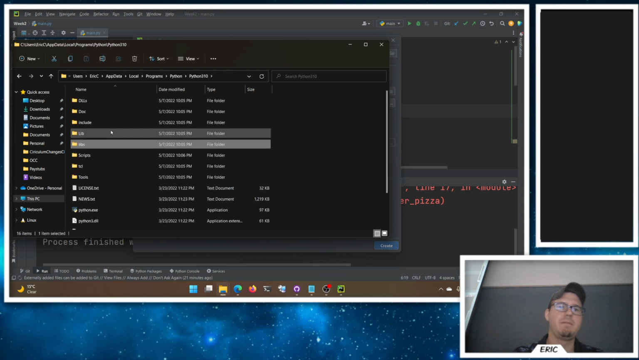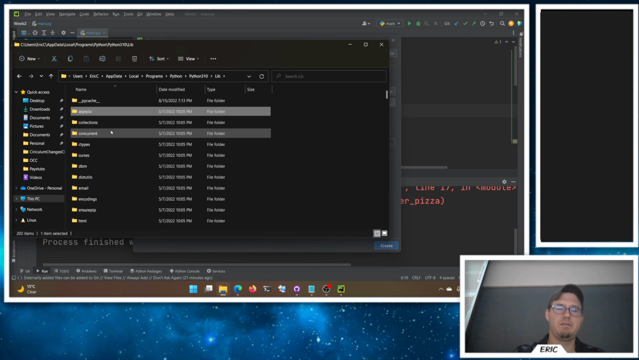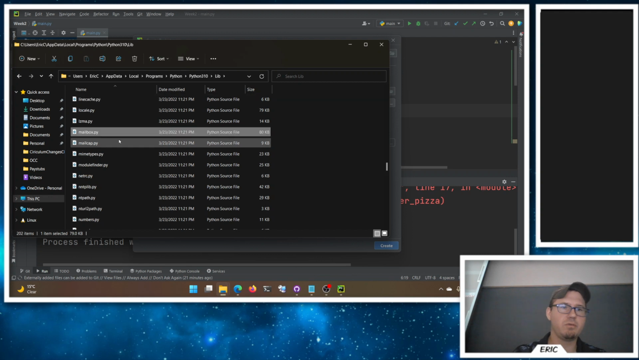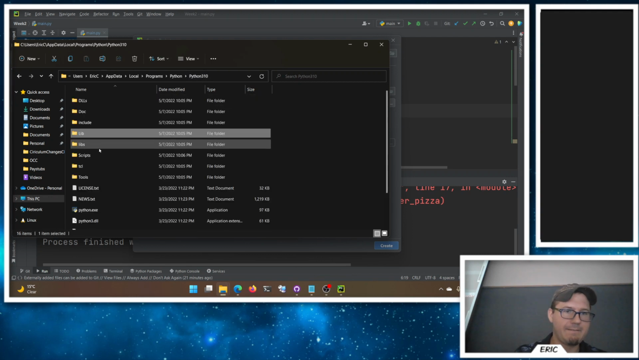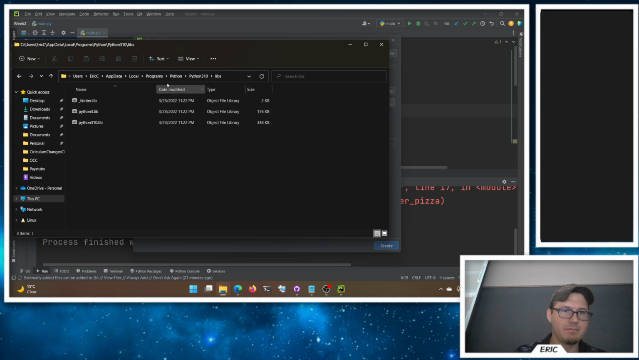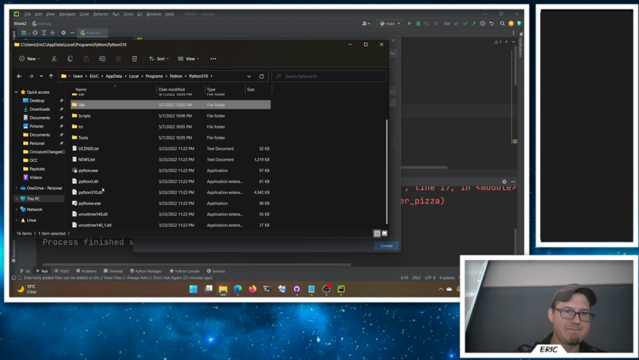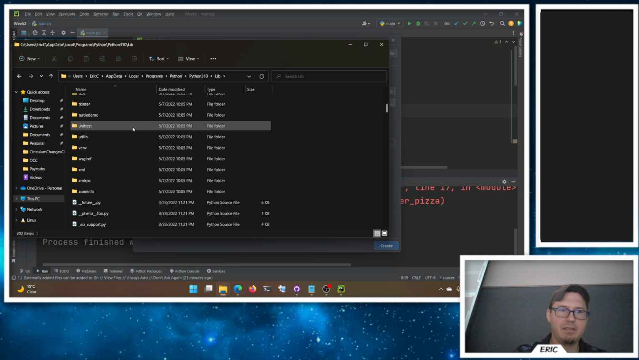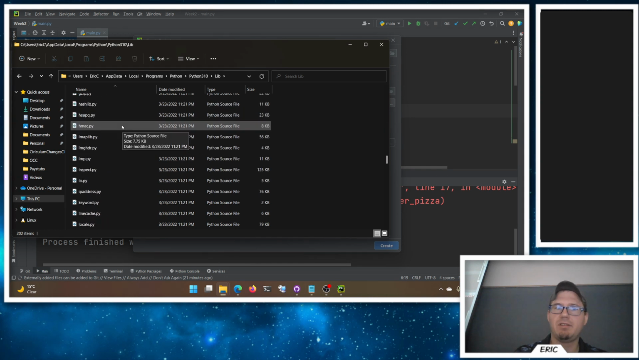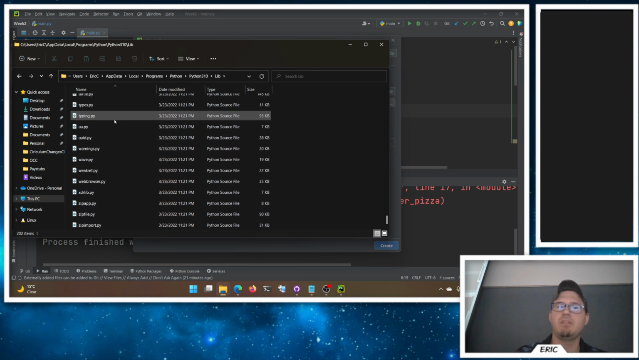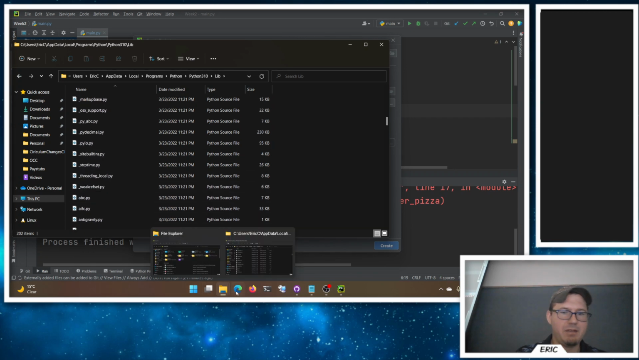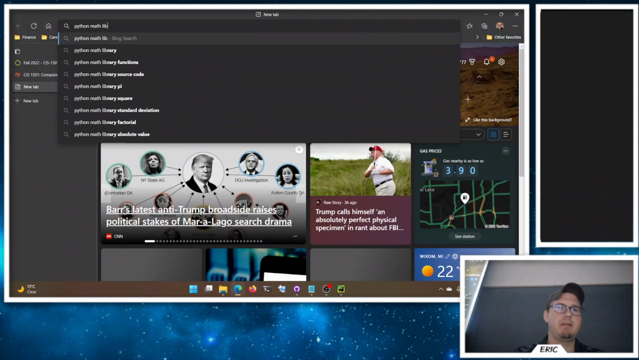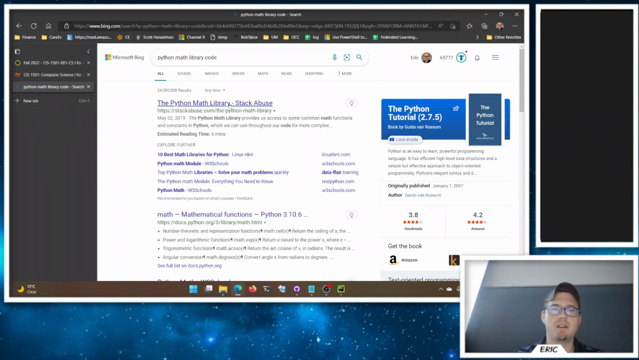So Python 3.10 has all sorts of cool stuff. Where's my math library? These are all the built-in libraries in Python that just come installed with Python. All sorts of cool things you can do. Why am I not finding math? I'll just Google it here. Python math library code. See if we can find it here.